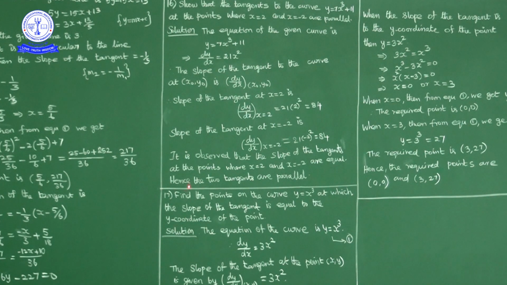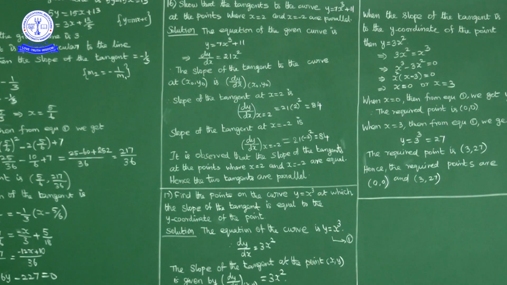Given that the slope of the tangent is equal to the y coordinate. So the y coordinate is y, and the slope of the tangent is 3x square. So y is equal to 3x square.